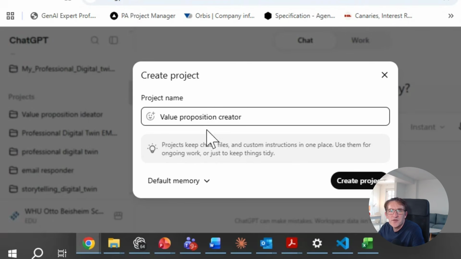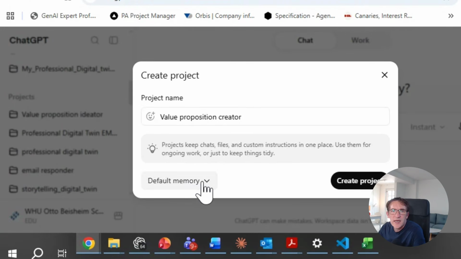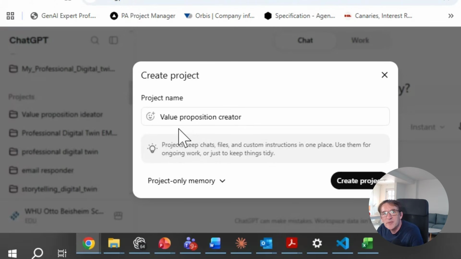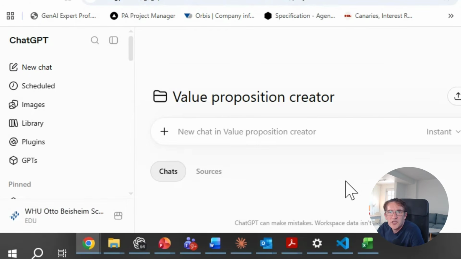And the first important thing is here to go to memory, and I would encourage you to use project-only memory, because then ChatGPT will keep a specific memory for that project. So every time when you prompt in that project, it will keep a memory about it. So it will kind of remember what you did in the past, and that already can give some valuable context. And then we can click on Create Project. So then our project will be created.